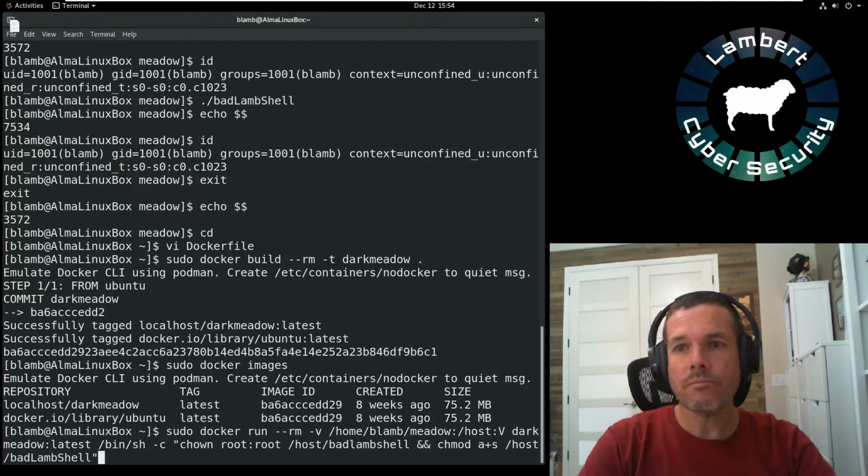Okay. So assuming I don't have any typos, this will run a container. It is going to mount /home/blam/meadow inside the container to a directory named host, and then it's going to change ownership of bad lamb shell and add the set UID bit to bad lamb shell.